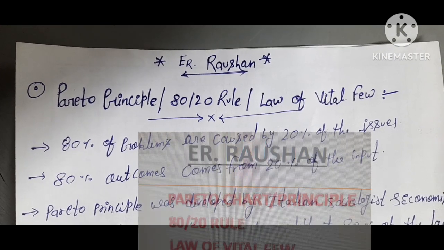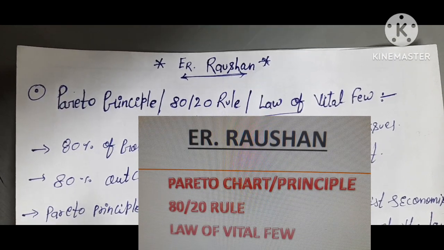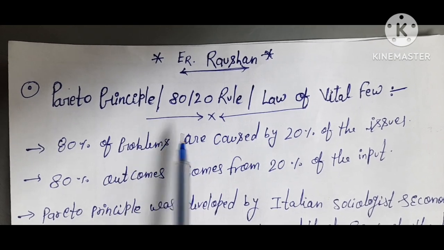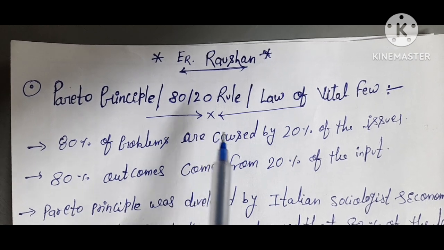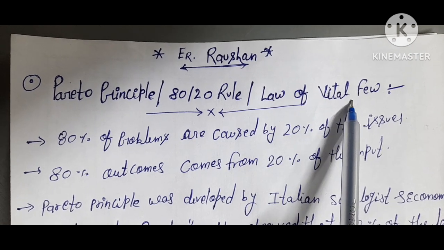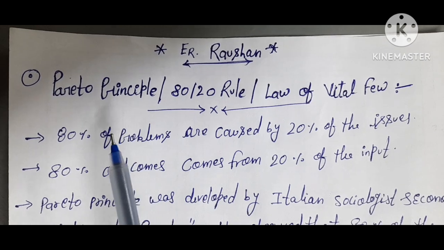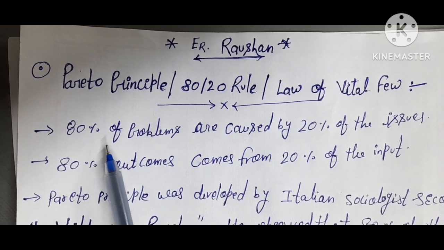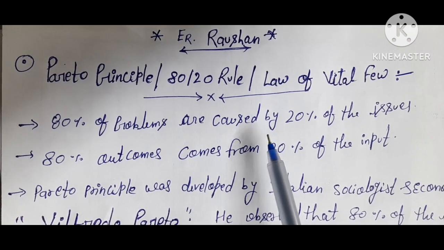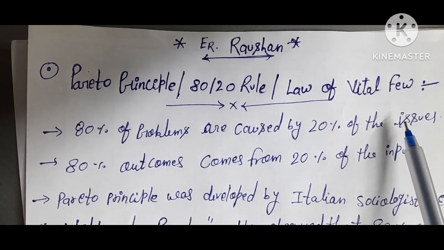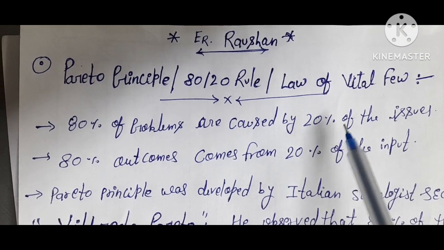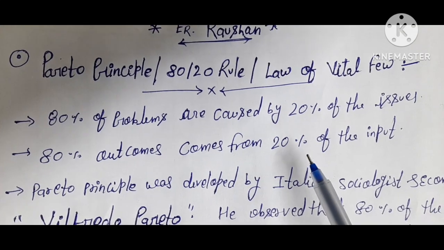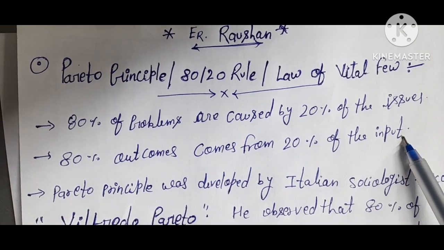Hi friends, today we are talking about 7QC tools. One of the best tools is the Pareto principle, also known as the 80-20 rule, or the law of the vital few. So what is the meaning of the Pareto principle or 80-20 rule? The first definition is that 80% of the problems are caused by 20% of the issues, or another meaning is that 80% of outcomes come from only 20% of the inputs.